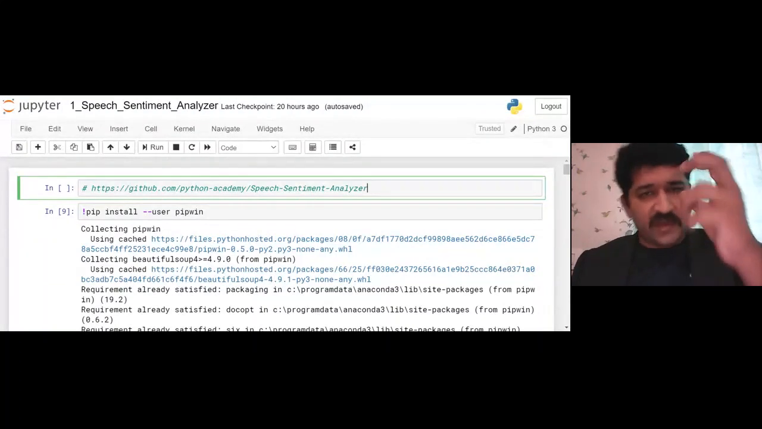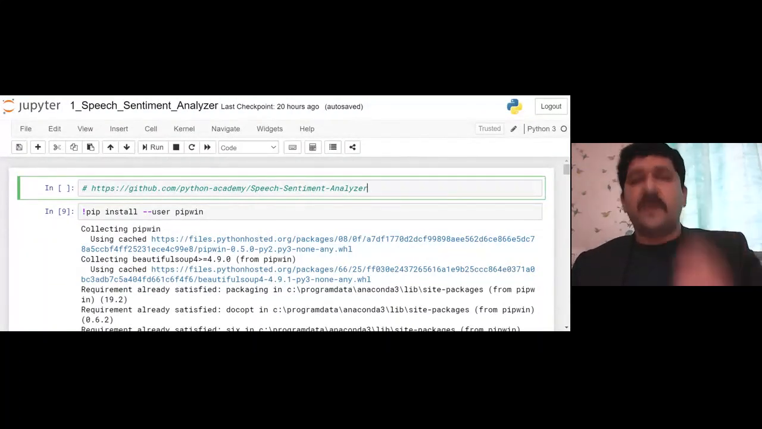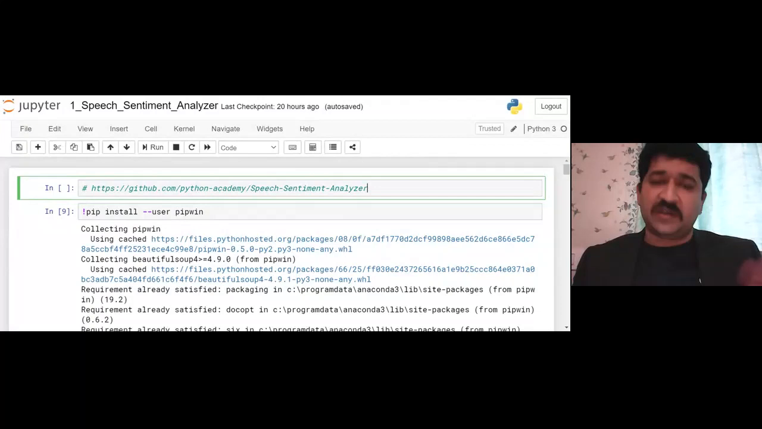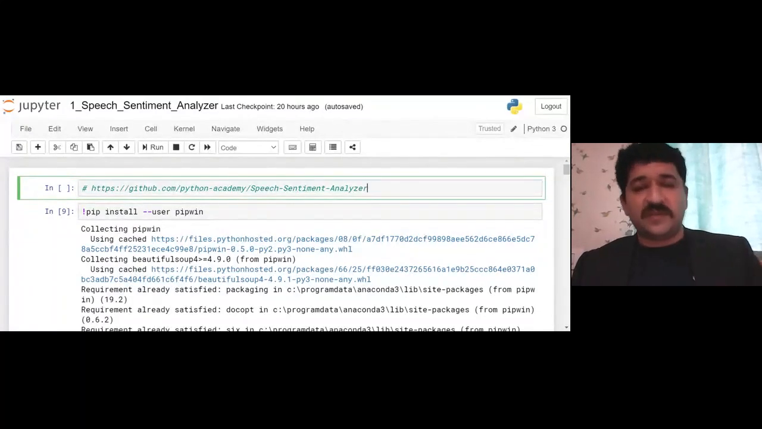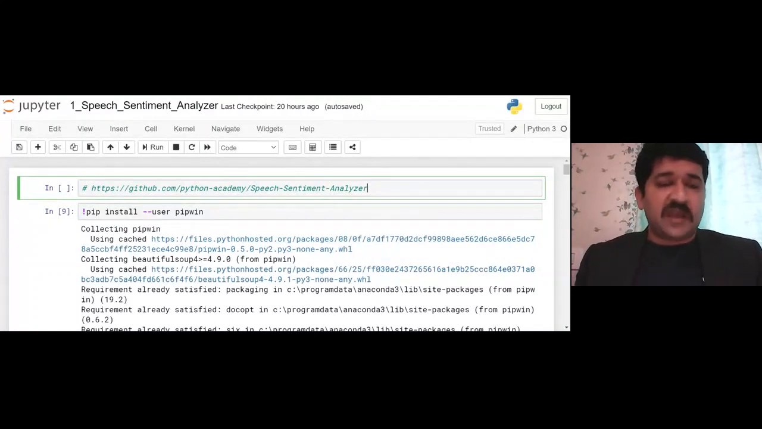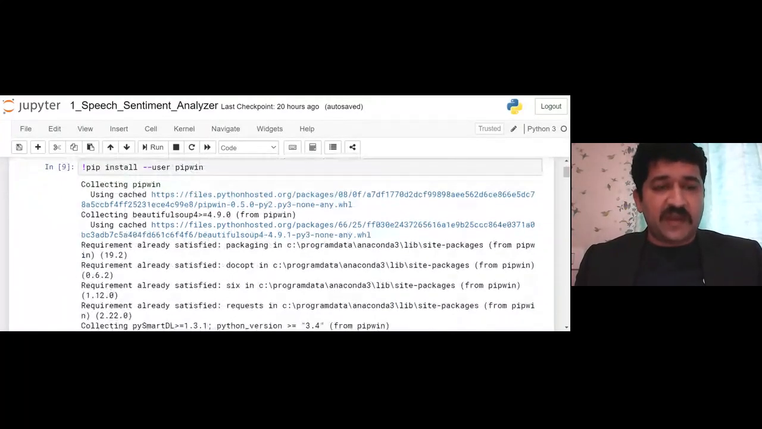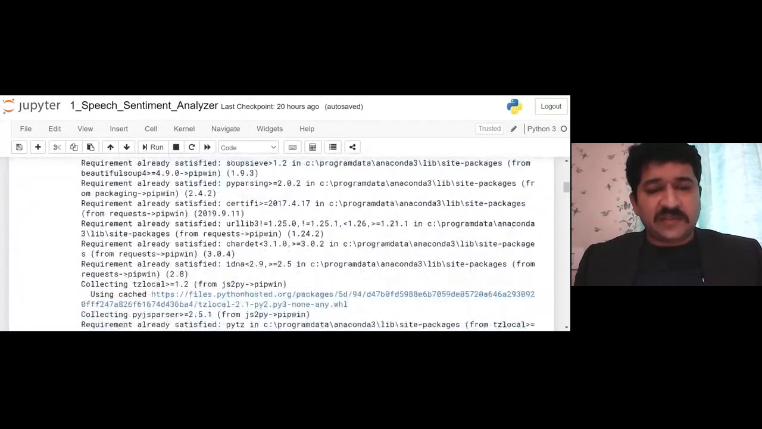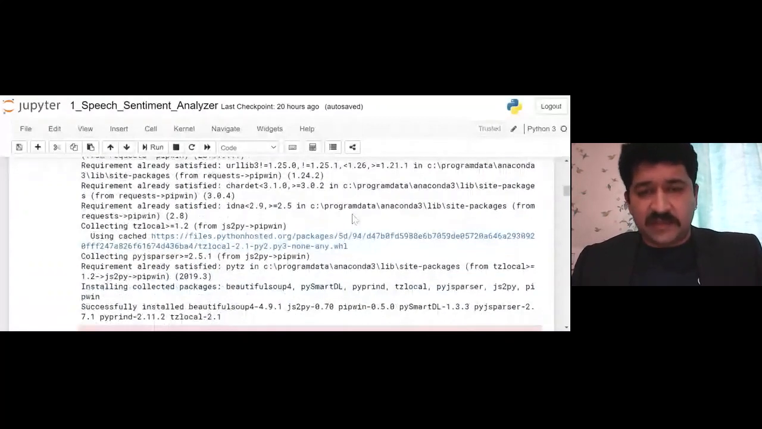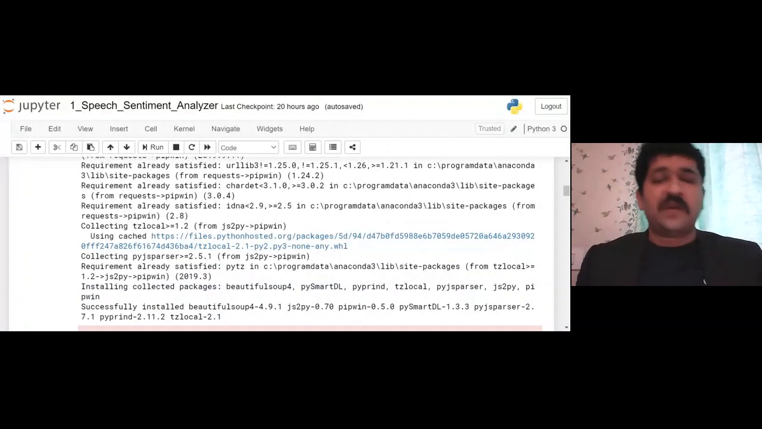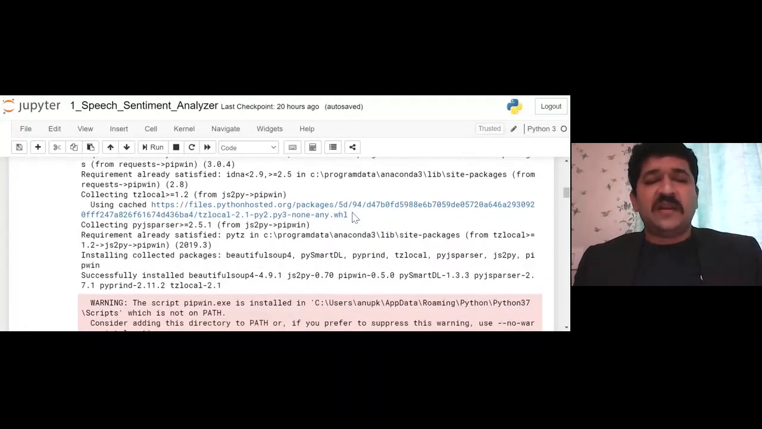So it will bring the library pipwin from the internet to my machine. That is the pip install with the user option, so there should not be an administrative problem. Once it is done, it is installed as a separate library. It takes some time because it takes a lot of things from the internet where it is available. And once it is done, it is done.